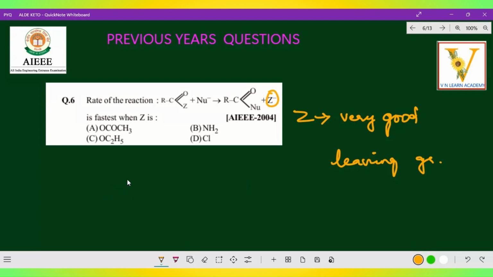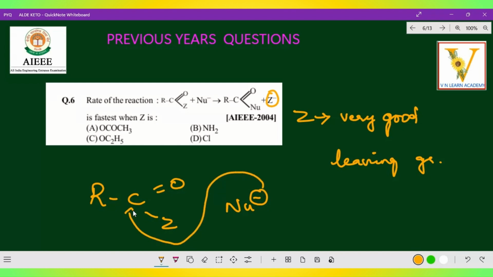Right. So what is that Z they are asking? Fastest. Due to that leaving group only, it goes very fast. So R, C double bond O, here Z. The nucleophile attacks over here, so naturally this releases. So here what will you get?